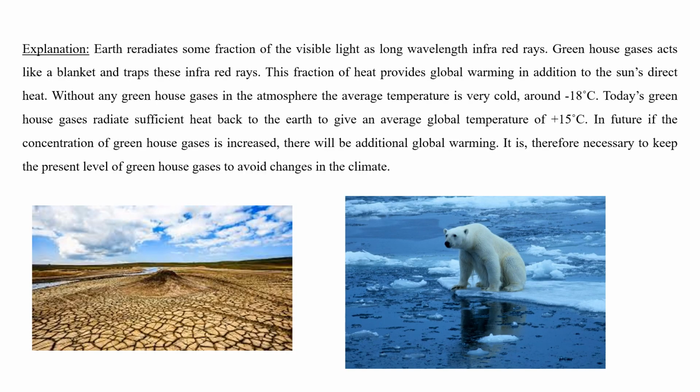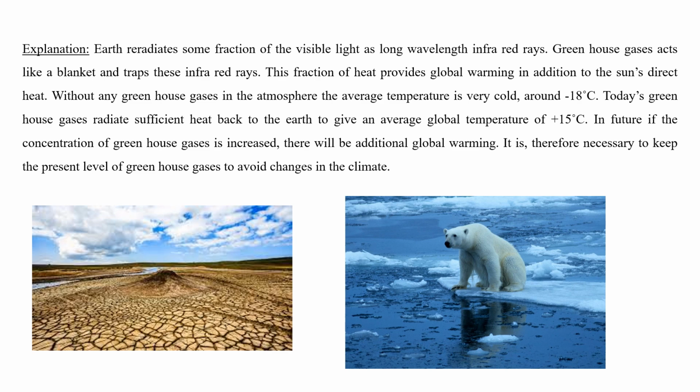So in this slide, we will discuss the explanation of the greenhouse effect. Earth re-radiates some fraction of visible light as long wavelength infrared rays. All the rays come to the Earth's surface and are re-emitted.